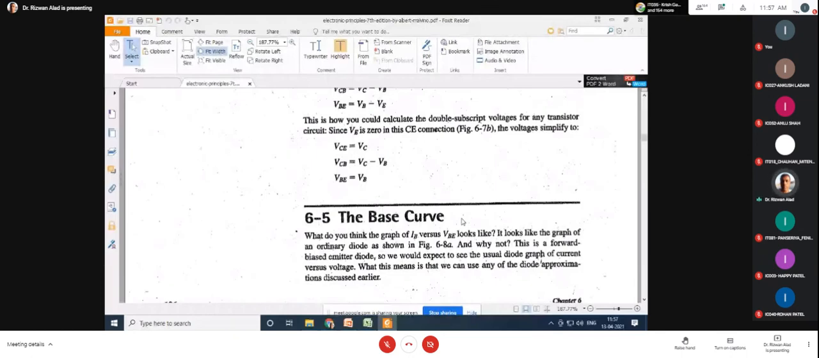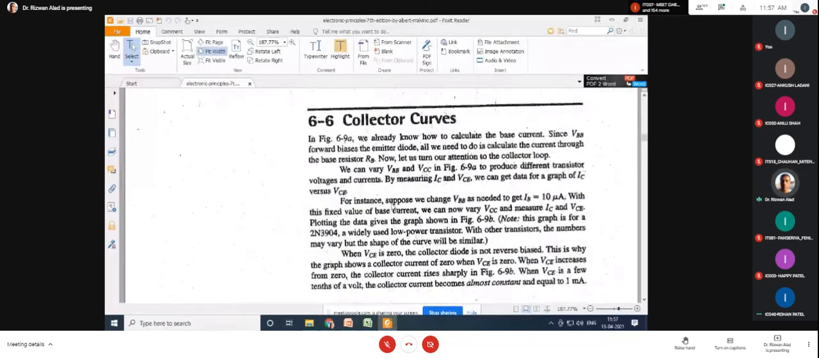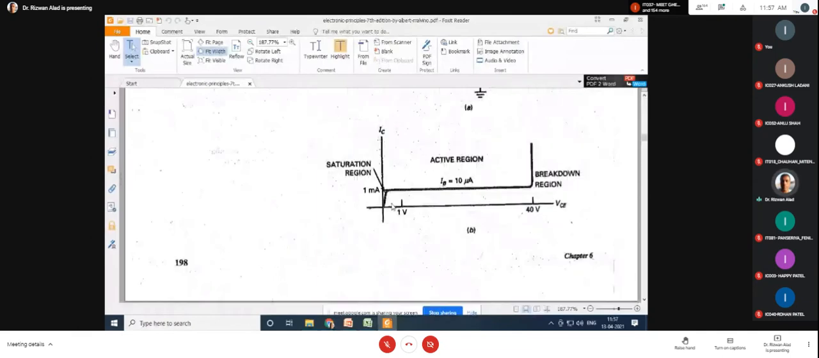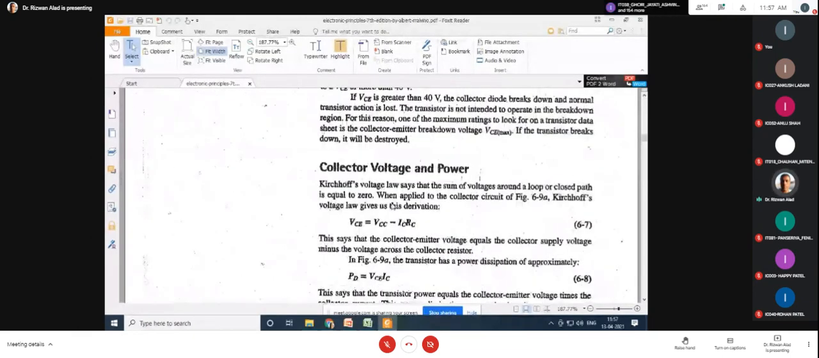6.5 of the transistor is known as the base curve. Yes, sir. Okay, it is part of your syllabus, as well as 6.6. It is the collector curve. It is the output characteristic of the transistor. It is also part of your syllabus.